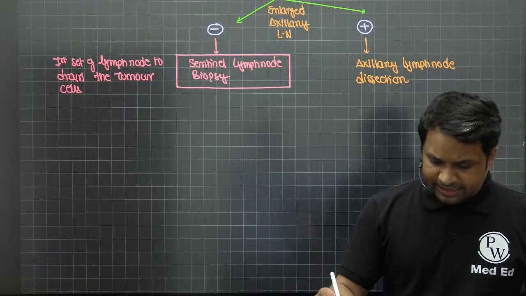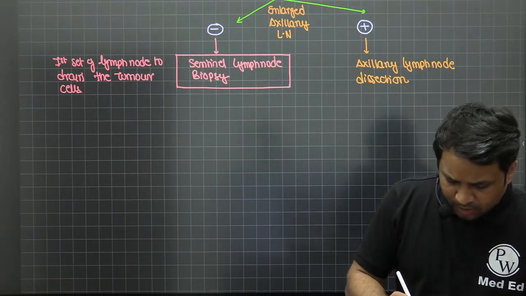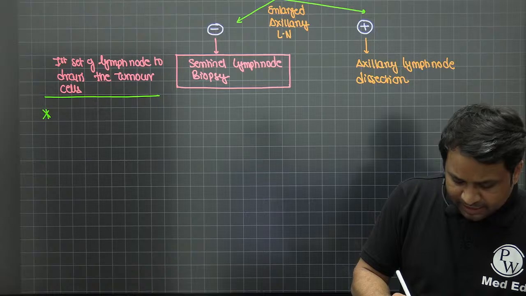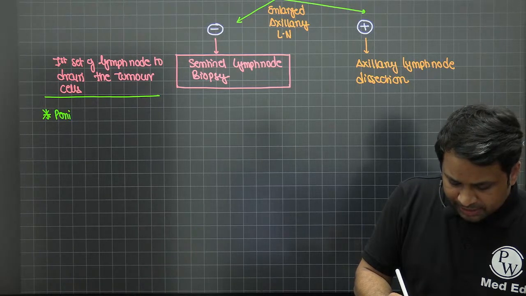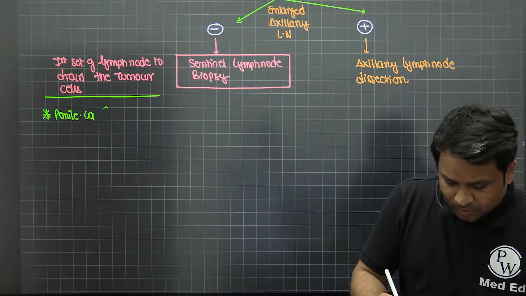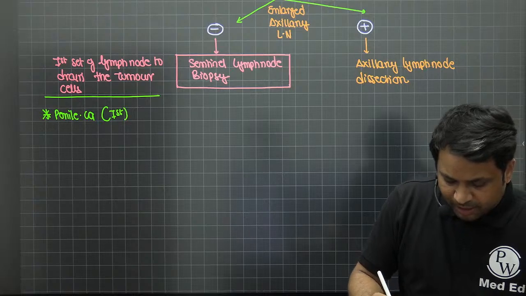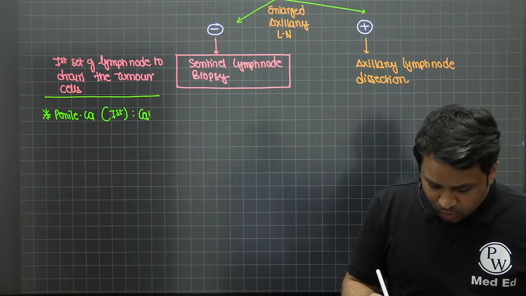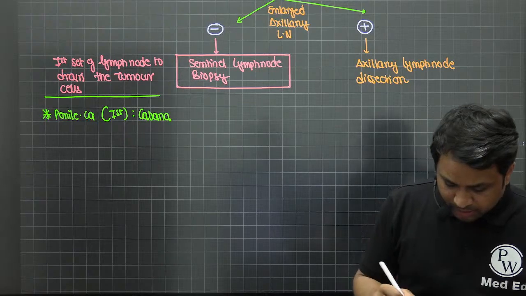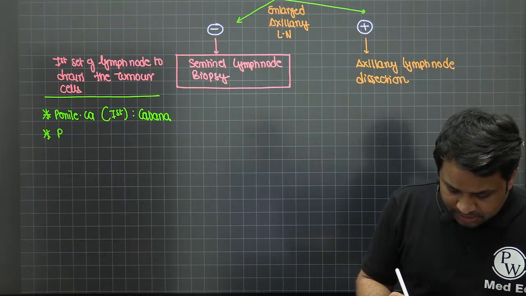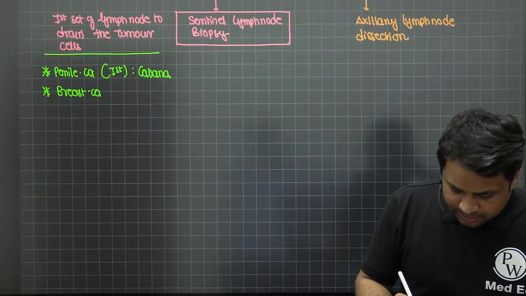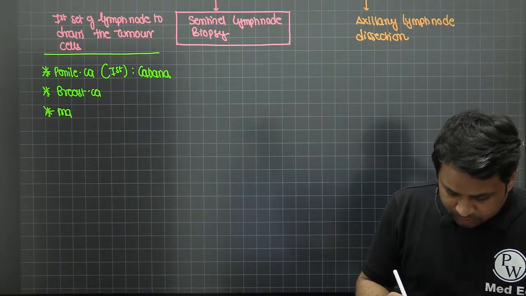Again, an interesting thing, not every malignancy allows you to go ahead and do a sentinel lymph node biopsy. Now, the first ever sentinel lymph node biopsy was done in penile cancer, and it is named after the surgeon who did it. It is called the node of Cabana. Do remember it. Now, other than this, it is done in breast cancer.